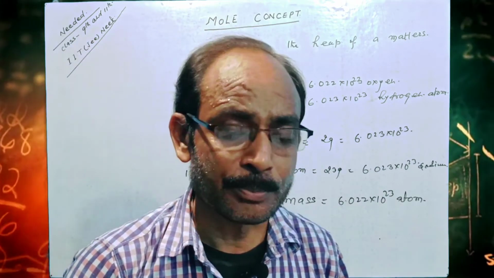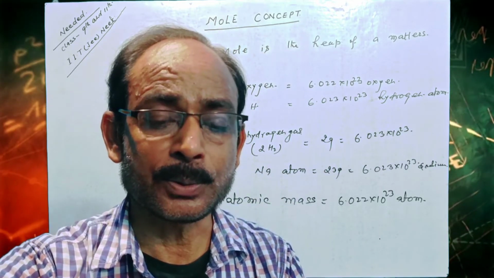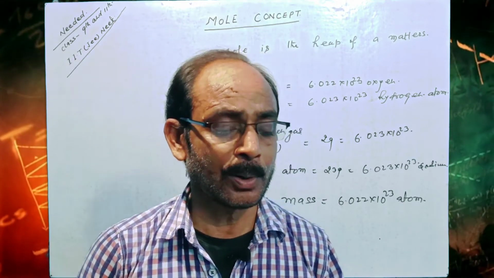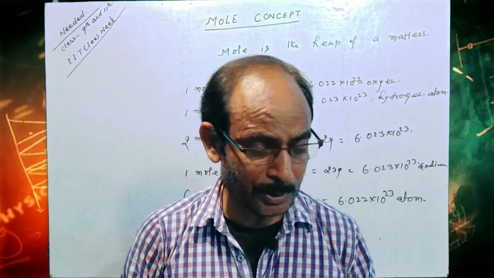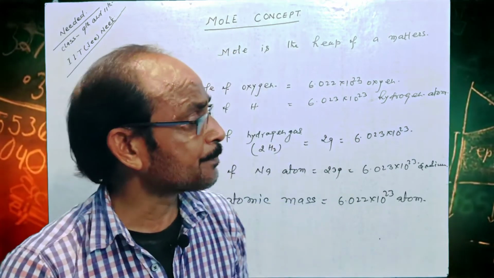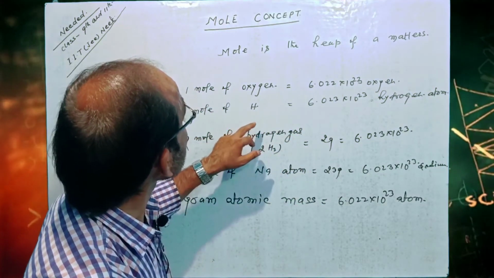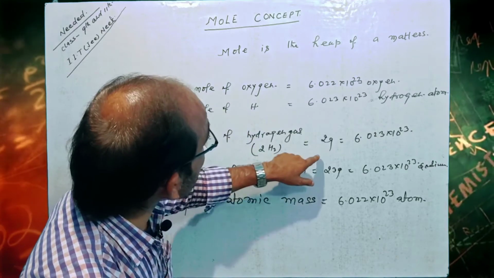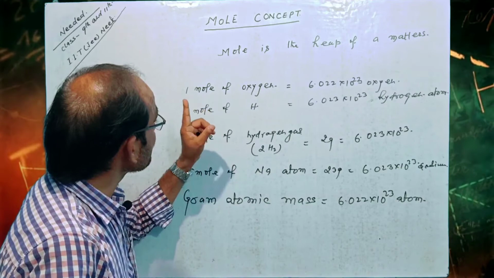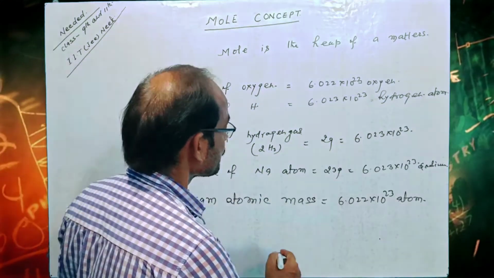Hence mole is the group of atoms, group of molecules, group of ion, Avogadro's number.